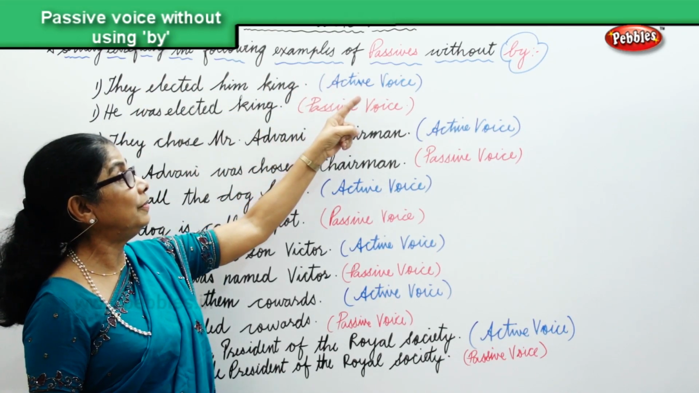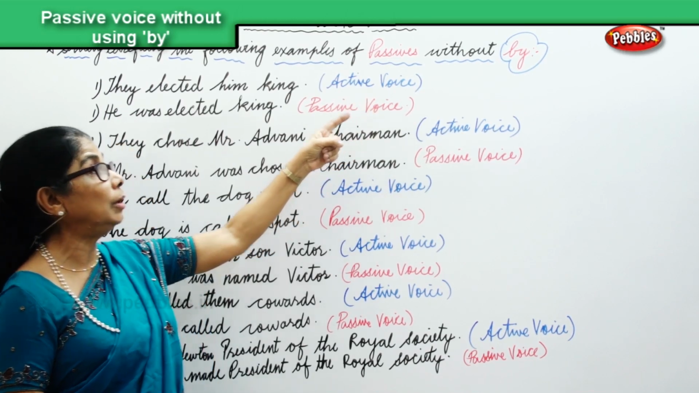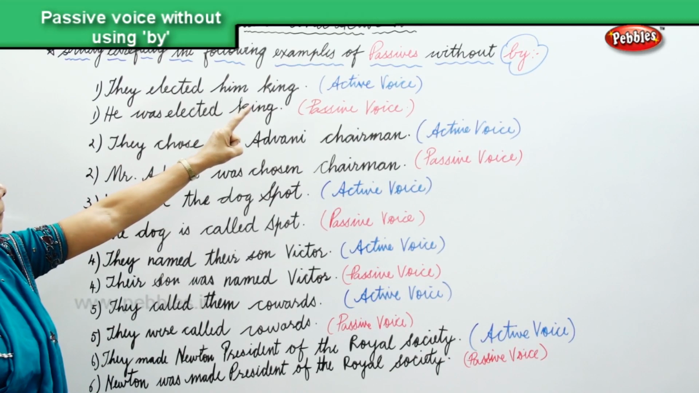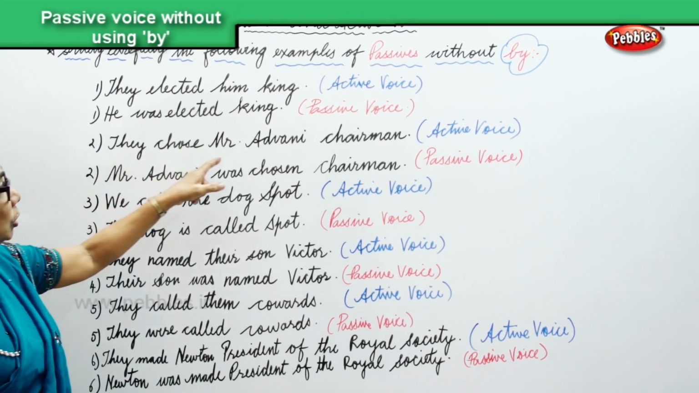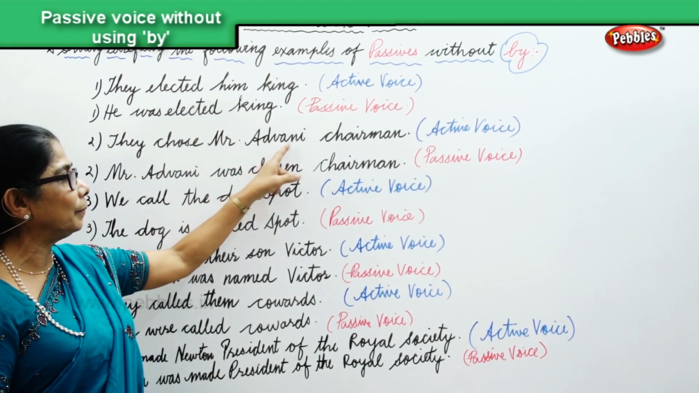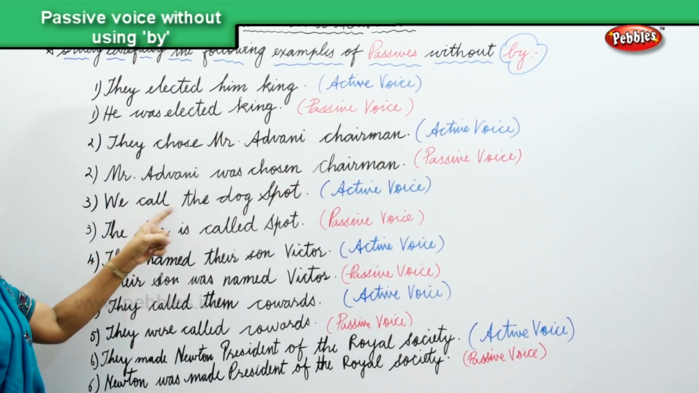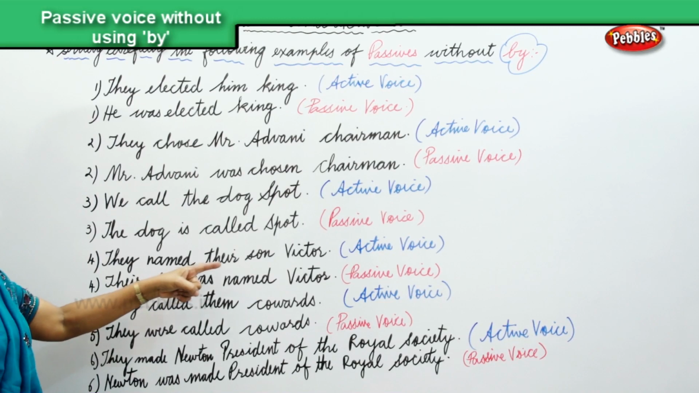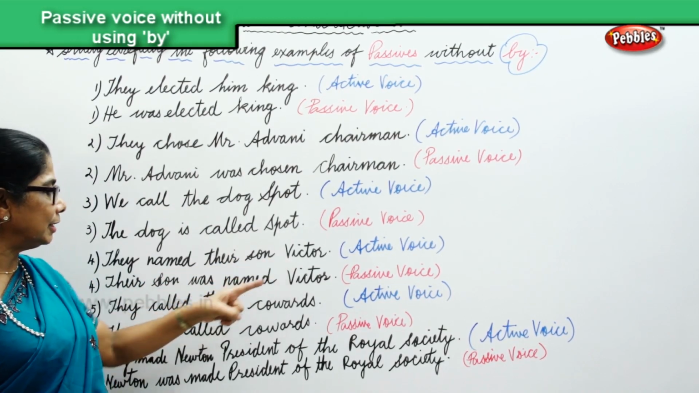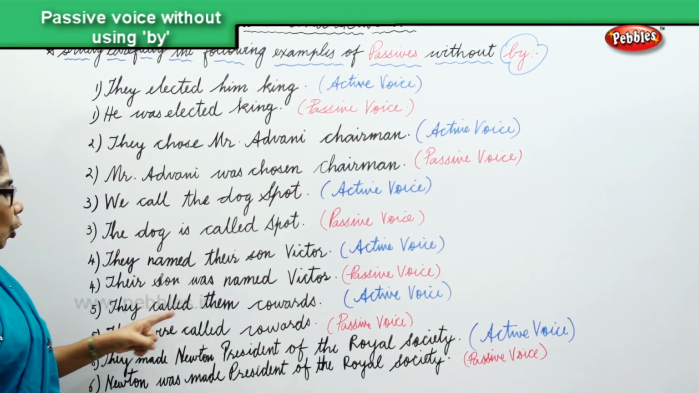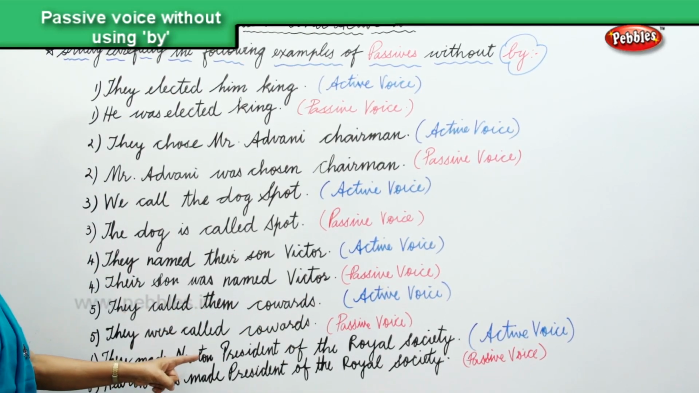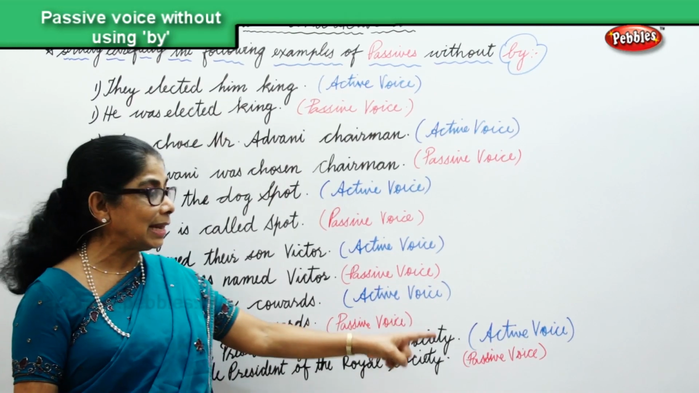The passive is formed without by, active. They elected him king, active voice. They chose Mr. Advani chairman, active voice. We called the dog Spot, active voice. They named their son Victor, active. They called them cowards, active. They made Newton president of the Royal Society, active.